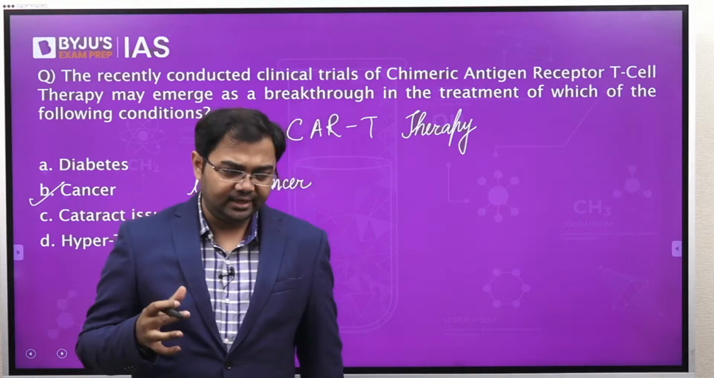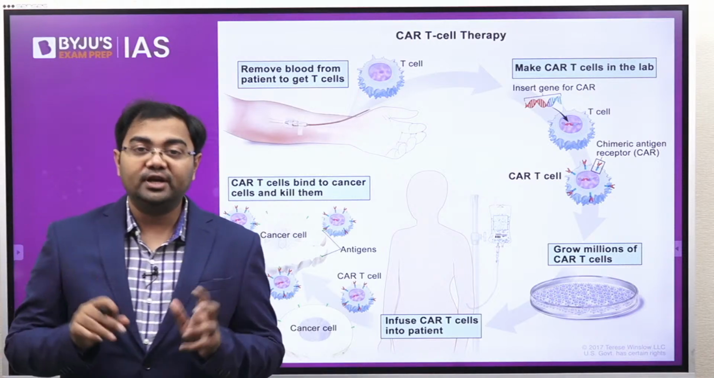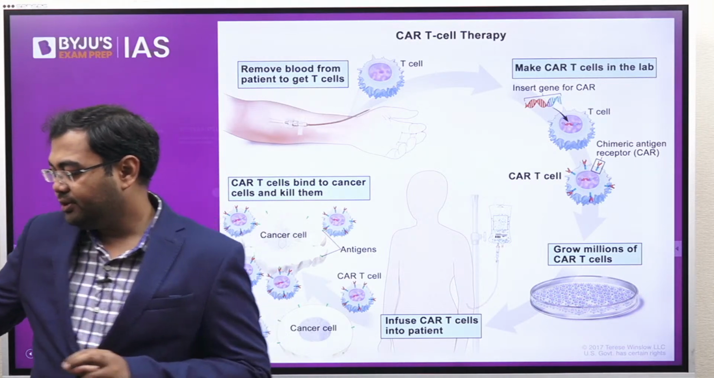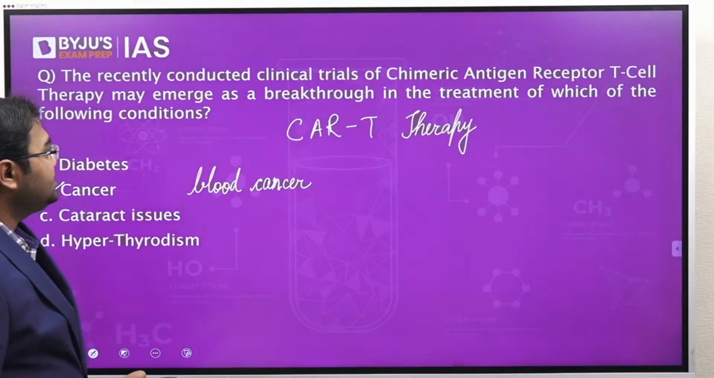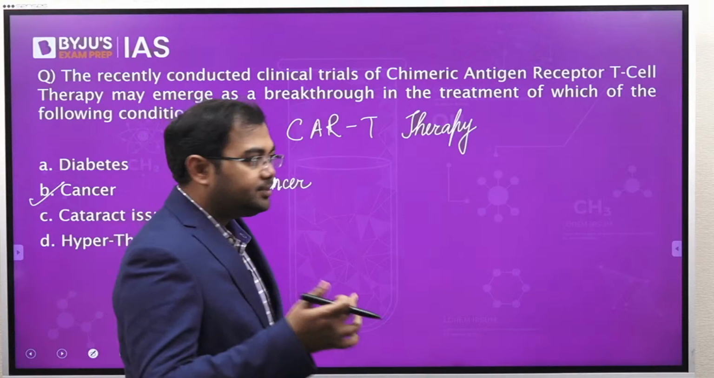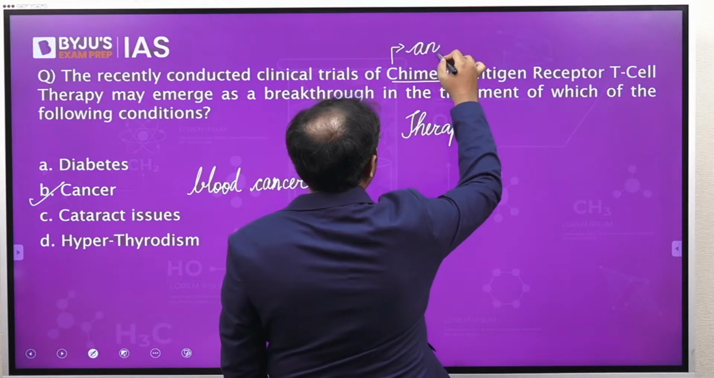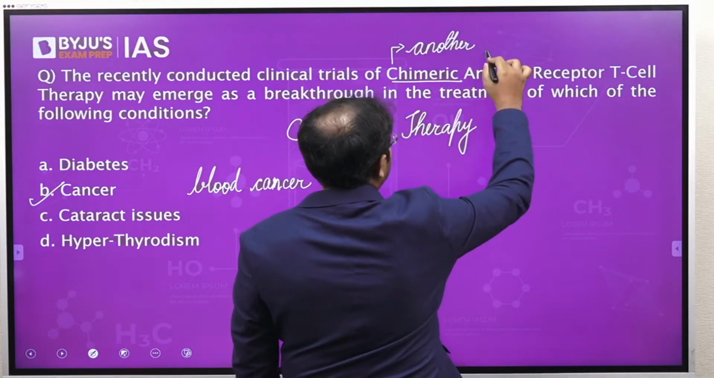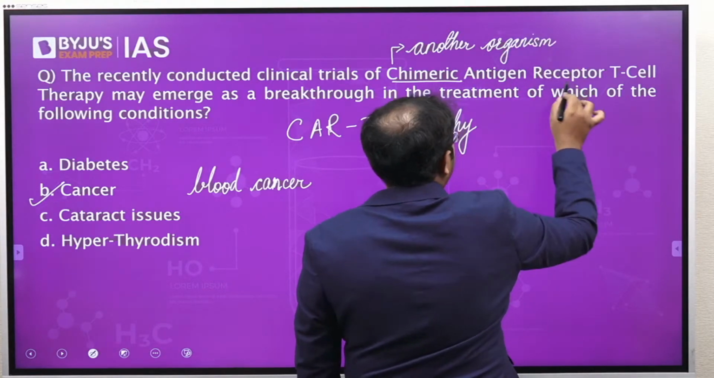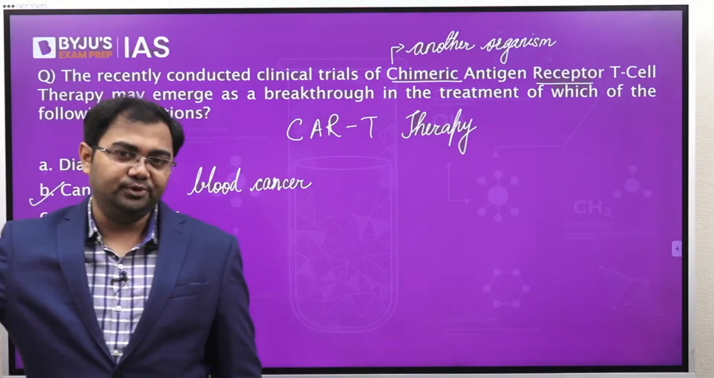Now what exactly do we mean by CAR T therapy, and what happens in CAR T therapy? Just try to understand the mechanism that we are using. If we look at the words, we have chimeric antigen receptor T cell therapy. What is the meaning of chimeric? Chimeric would mean that it is coming from another organism, correct? We are getting a receptor from another organism or another genetic makeup, you can say.